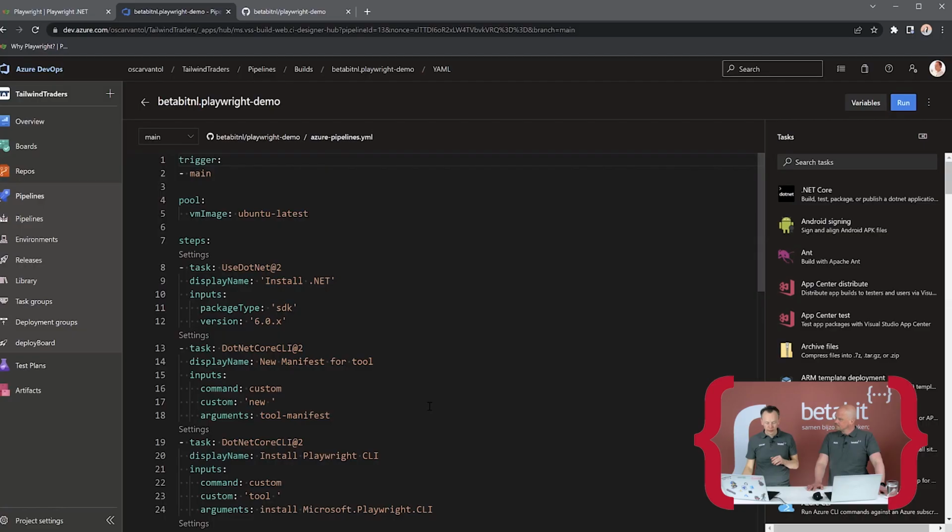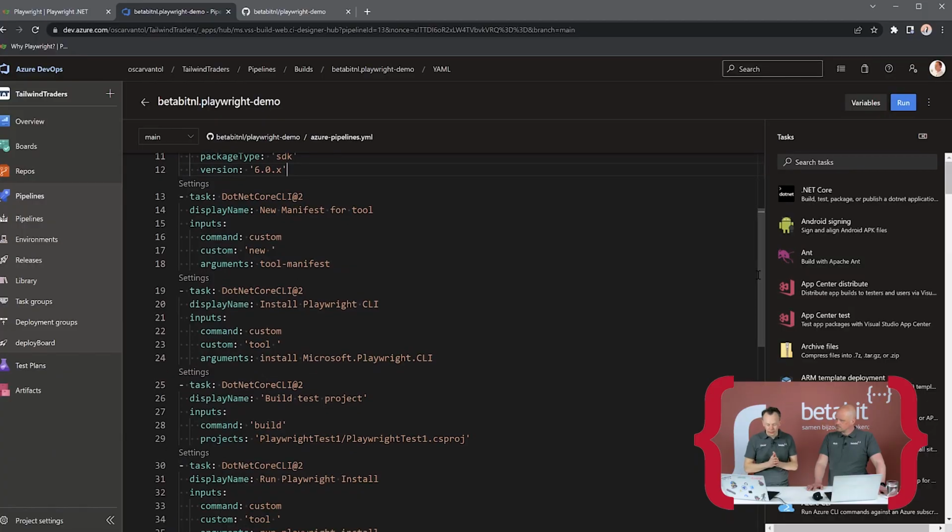In this case, I have a trigger just on main. That is quite default. Ubuntu latest image, so latest everything. Then I need .NET 6, because I made it .NET 6, so I just have to use the .NET task. It's pretty default as well in our world. Then I need to do some magic steps. I want to install Playwright, but I then need a manifest, because I need to do a tool install in that environment that's brand new.